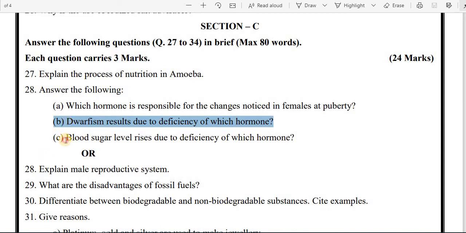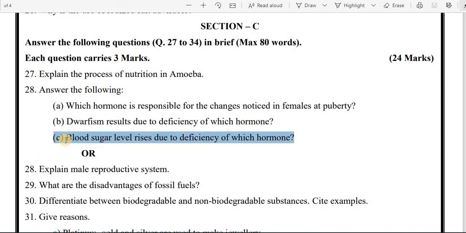Now let's move further. Question C. Blood sugar level rises due to the deficiency of which hormone? As we discussed in a previous question, insulin is responsible for maintaining the level of sugar inside the body.